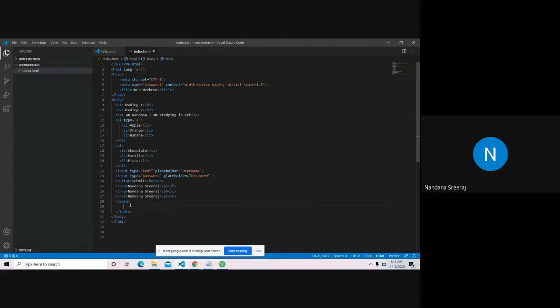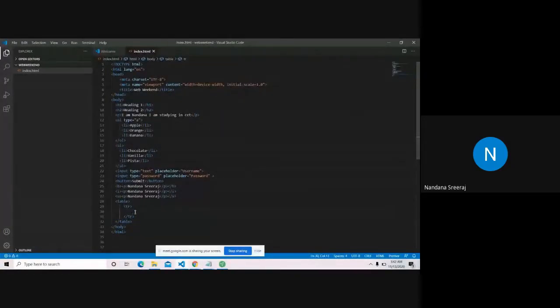So what all things does a table actually have? A table has rows, a table has columns. And the first row is going to be headings, the table headings. After that, each row is going to have the data of the table, and we'll have many rows. So first I'll open the table row. TR is a tag which indicates that a new row has started. So this is the first TR tag in the table, so this is going to be the first row.